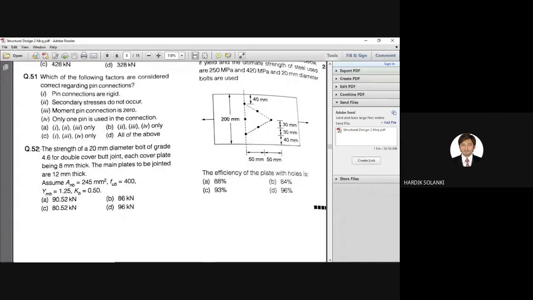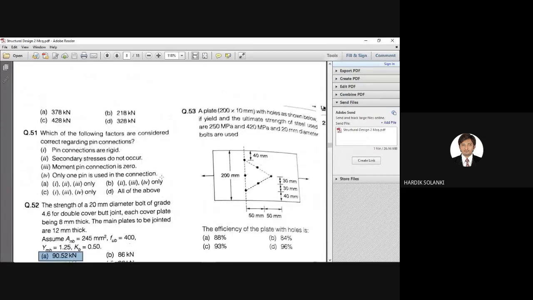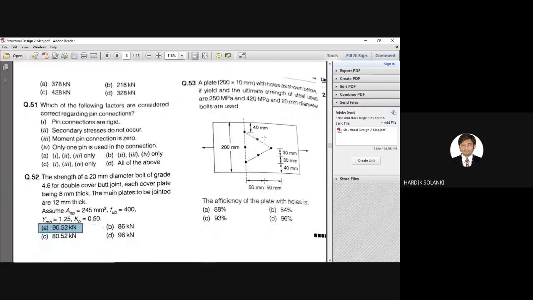Next, question number 52. Again, it is a calculated question. So just quickly give you the answer for question number 52. The answer for this is 90.52. And the last question for this chapter, that is the bolted joint or riveted joint, question number 53. Again, it is a calculative question. So I quickly give the answer.